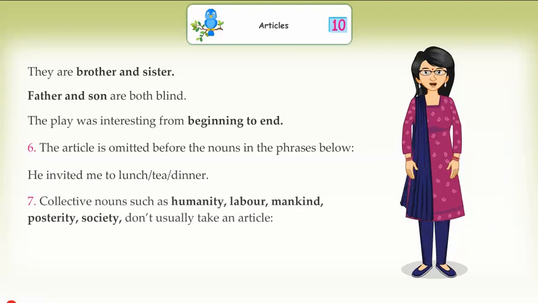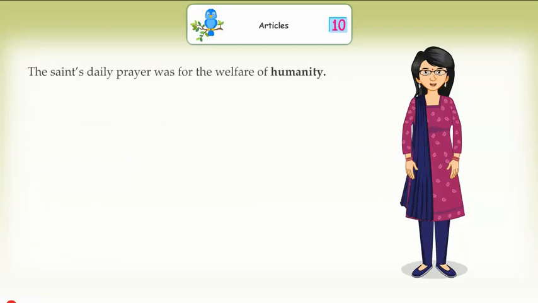Collective nouns such as humanity, labor, mankind, posterity, society don't usually take an article. Society must be concerned with all its sections. The saint's daily prayer was for the welfare of humanity.